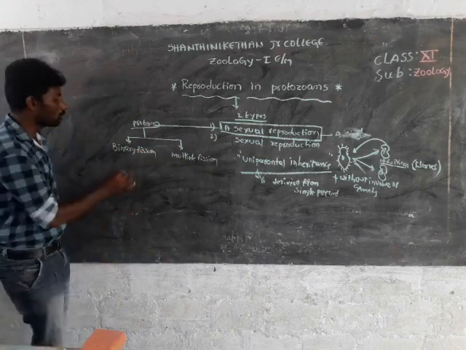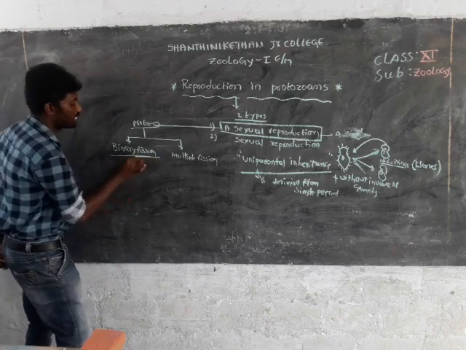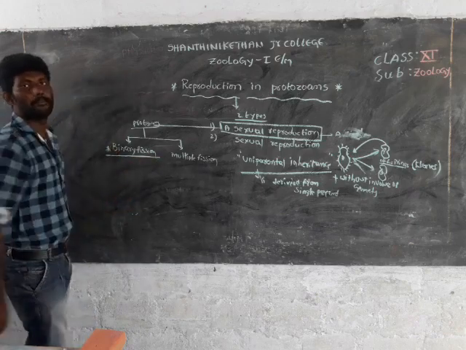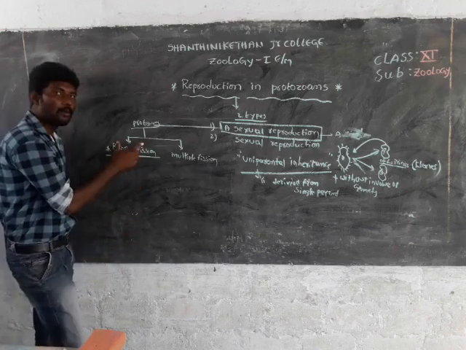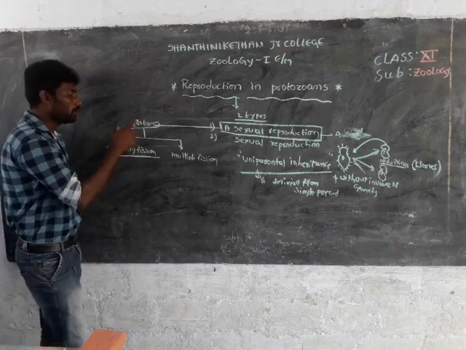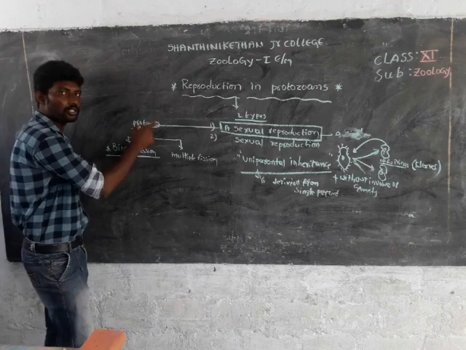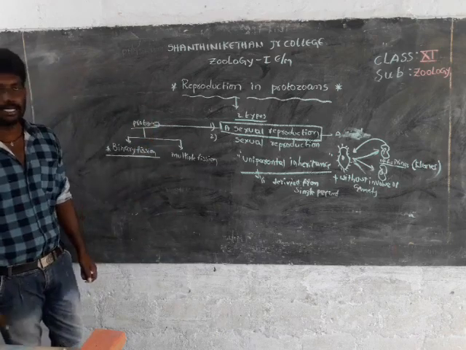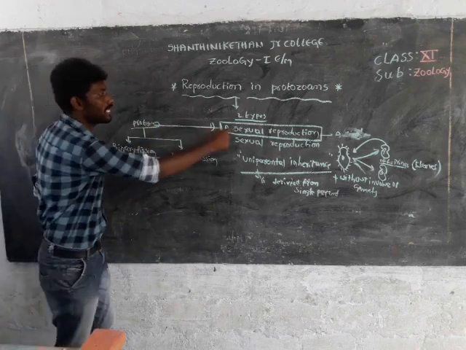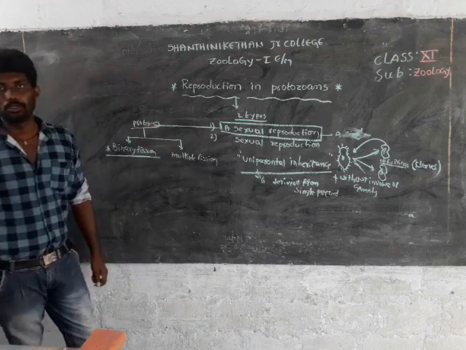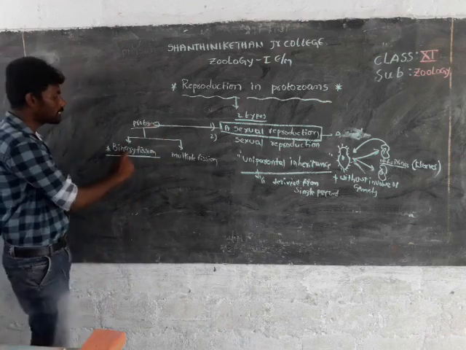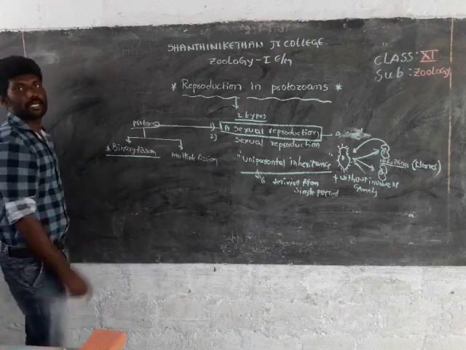Now, discussion about the topic: binary fission. Binary fission is one of the methods of asexual reproduction in protozoans. The method's name is binary fission.